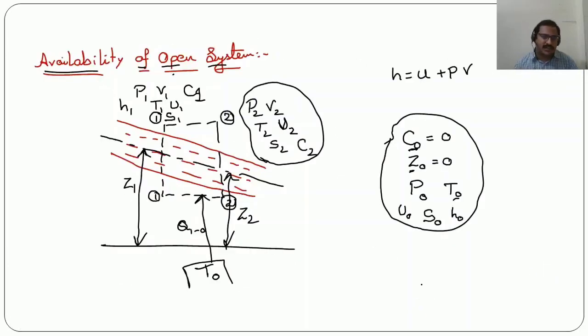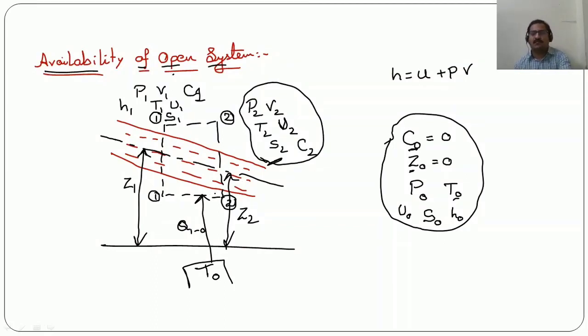So try to understand here carefully. See, this doesn't mean that there is no second condition. The second condition exists. At any point you can find the work output, but in order to get the maximum possible work output, what you need to understand is the system should come in interaction with the surrounding environment and should reach a dead state.